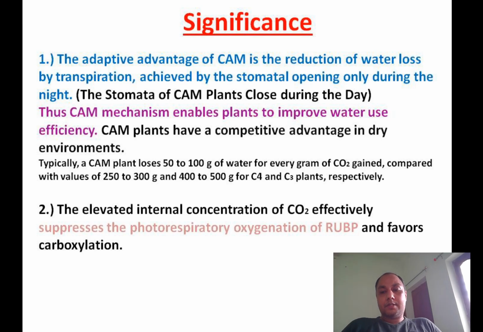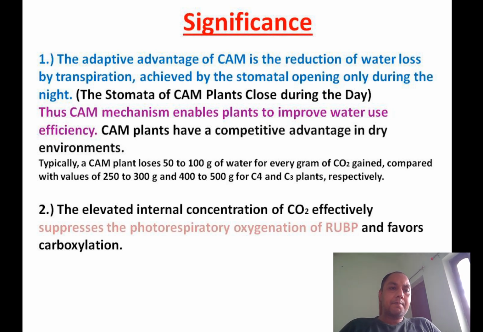Now what is the significance? CAM plants are highly significant in two ways. In the first way, CAM plants are provided with a mechanism for the reduction of water loss by transpiration. This is achieved by the reverse stomatal opening from the normal. That means the stomata remain open during the night but not during the daytime. So the CAM mechanism enables the plant to improve water use and gives a competitive advantage in dry environments.